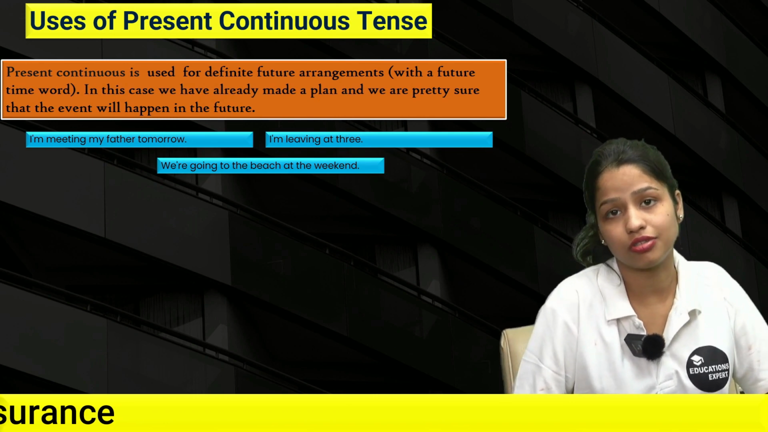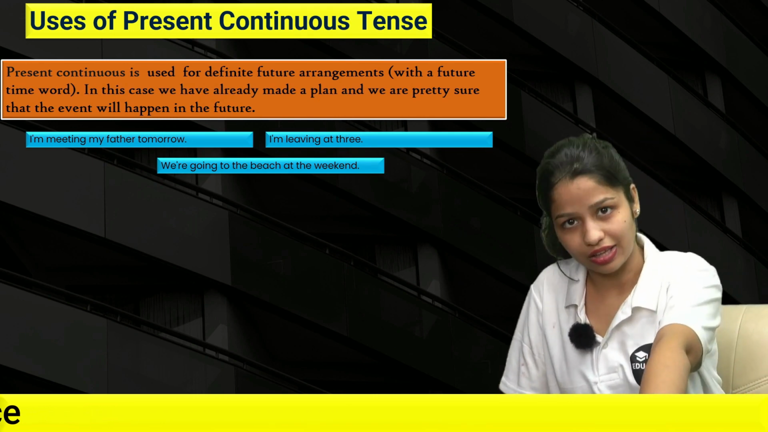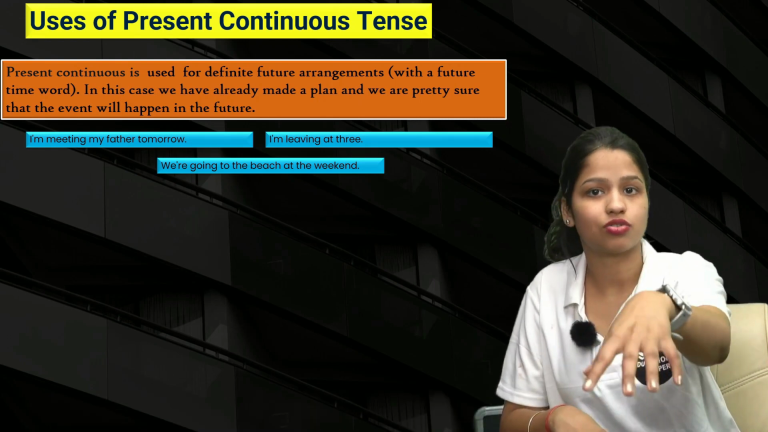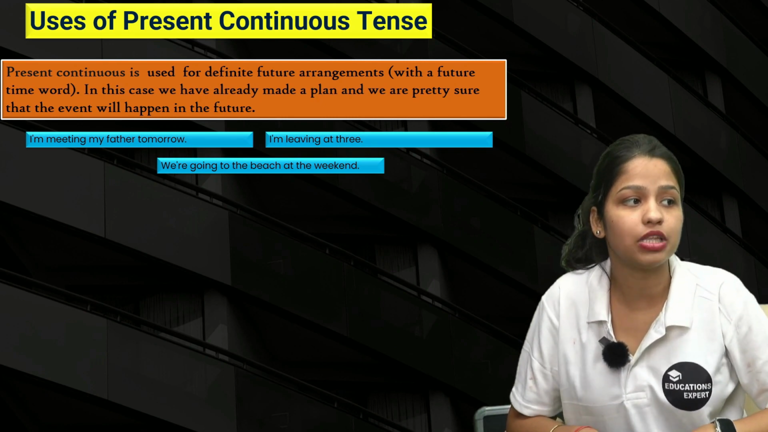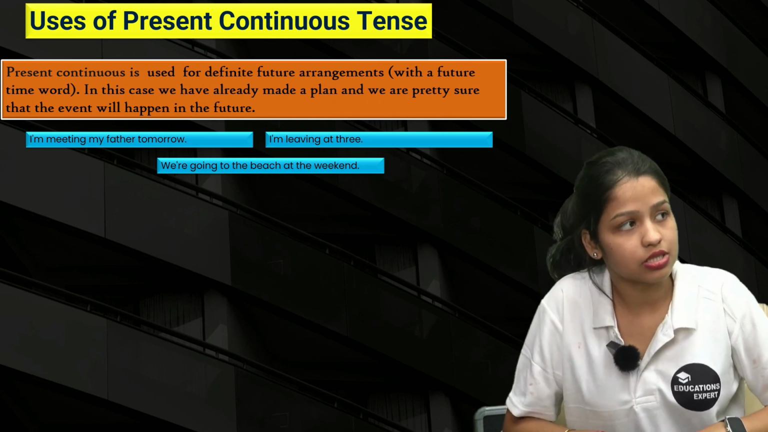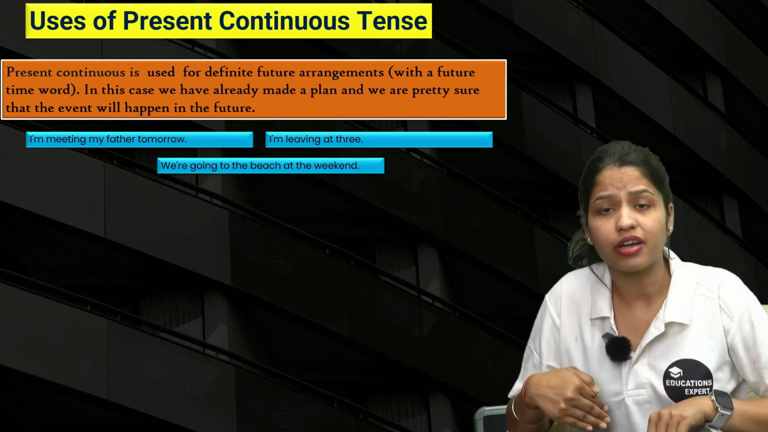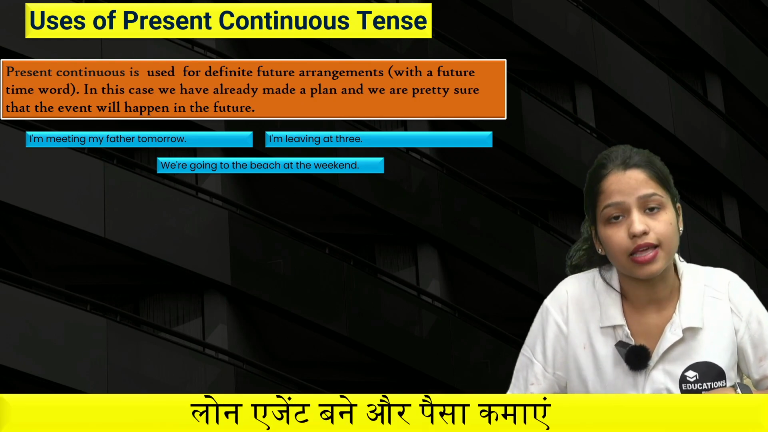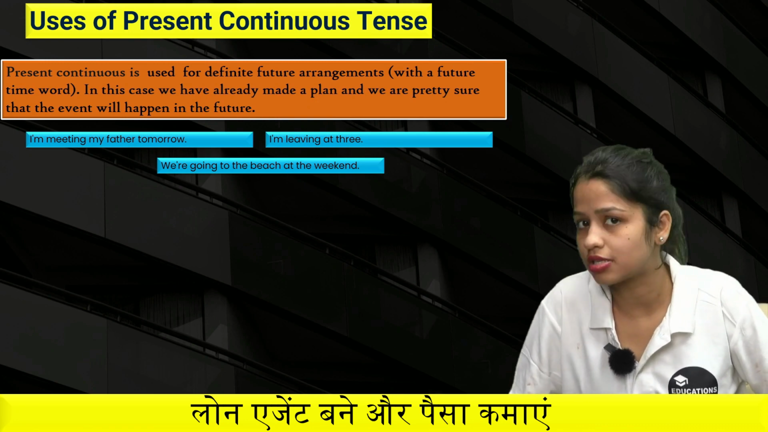Next up we have is I'm leaving at 3. I'm leaving at 3, right? So I will leave at 3. The time has already been decided, right? I'm going to leave at 3, right? So I'm leaving at 3. Next up we have is we are going to the beach at the weekend. So this is again an example where the action is already planned. We have already made a plan, and we are pretty sure that the event will definitely happen. So these are the examples of it. I hope this is clear for you.